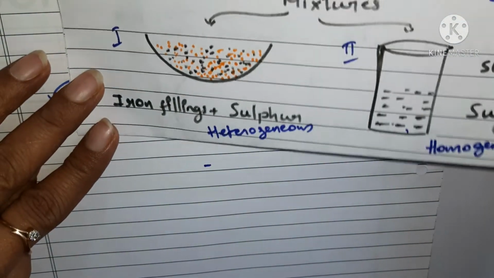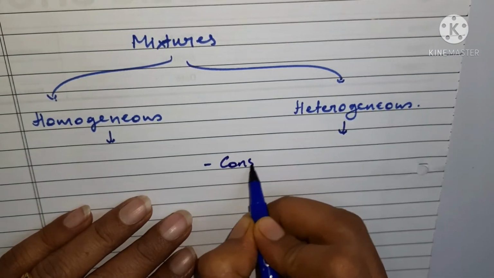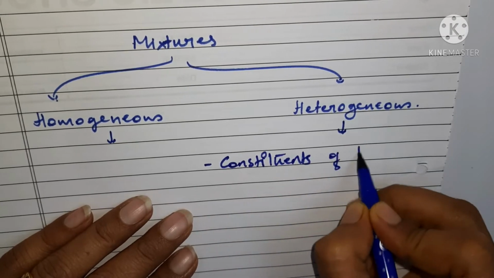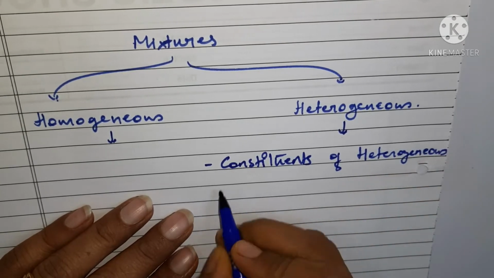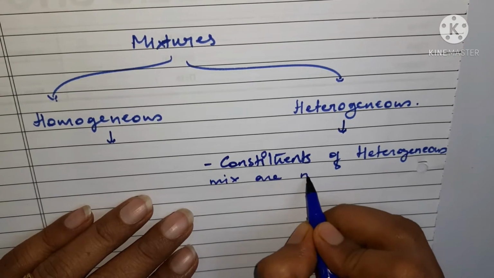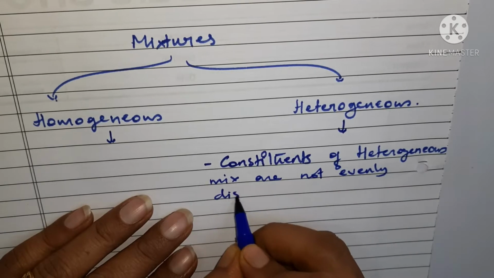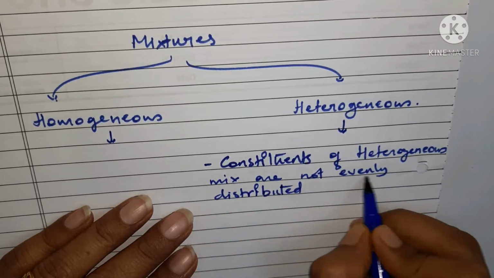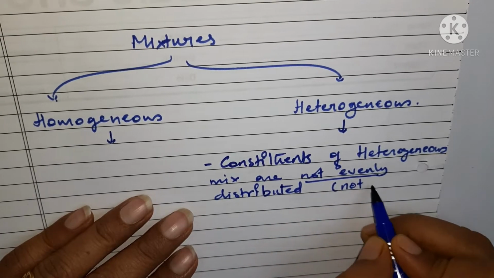So the very first point in heterogeneous mixture is that the constituents of heterogeneous mixtures are not evenly distributed. When I write not evenly, it means not uniformly, non-uniformly.